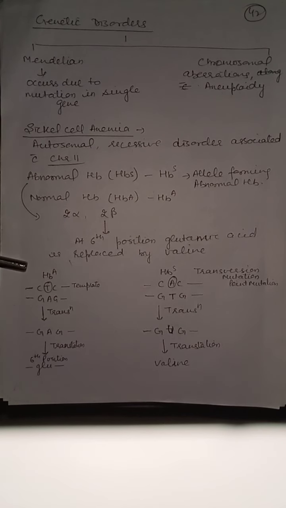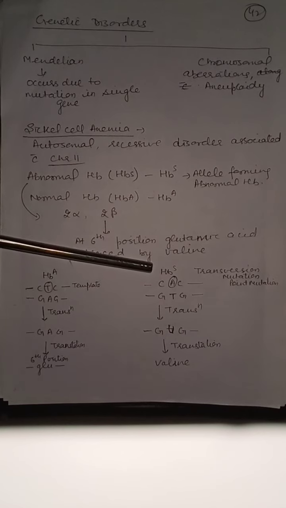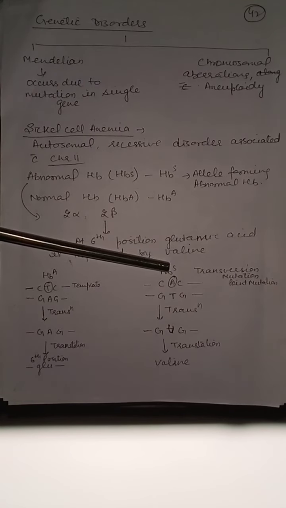This is normal hemoglobin. It has the sequence CTC, GAG. During transcription, CTC is transcribed as GAG. Transcription is formation of RNA. So from DNA, RNA is formed, and from RNA, protein will be formed. This GAG codon in RNA codes for glutamic acid at 6th position. What happens in abnormal hemoglobin? Instead of T, A comes here.